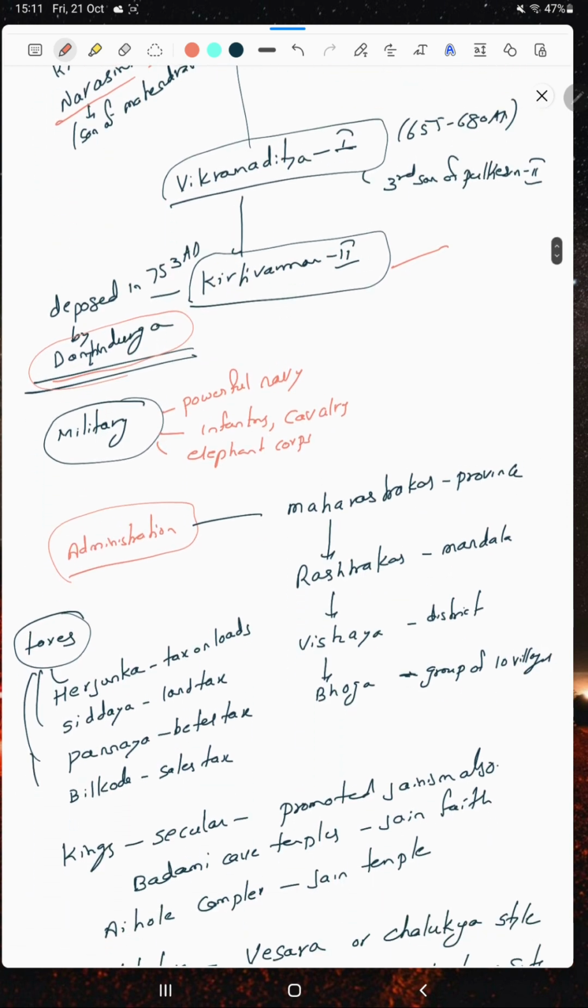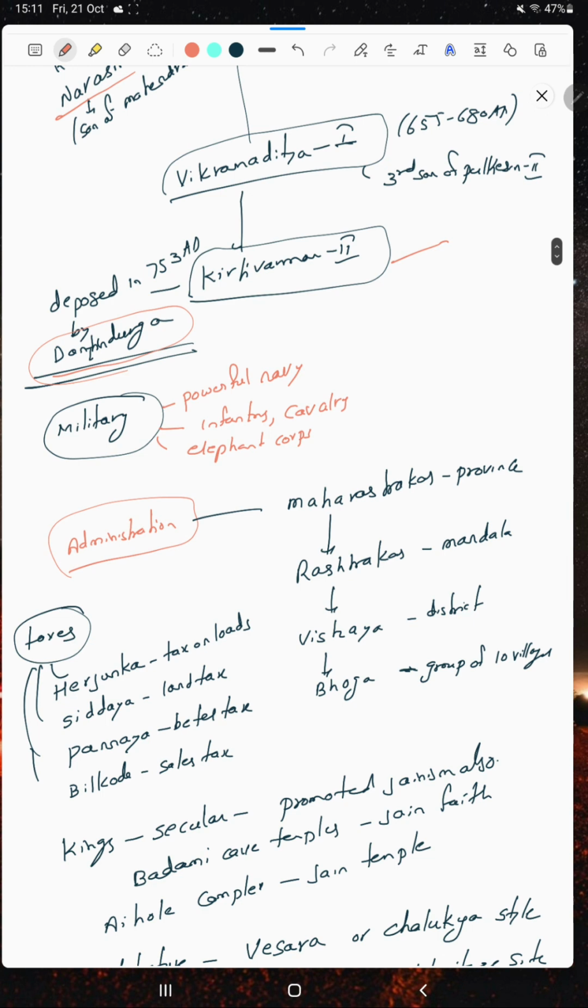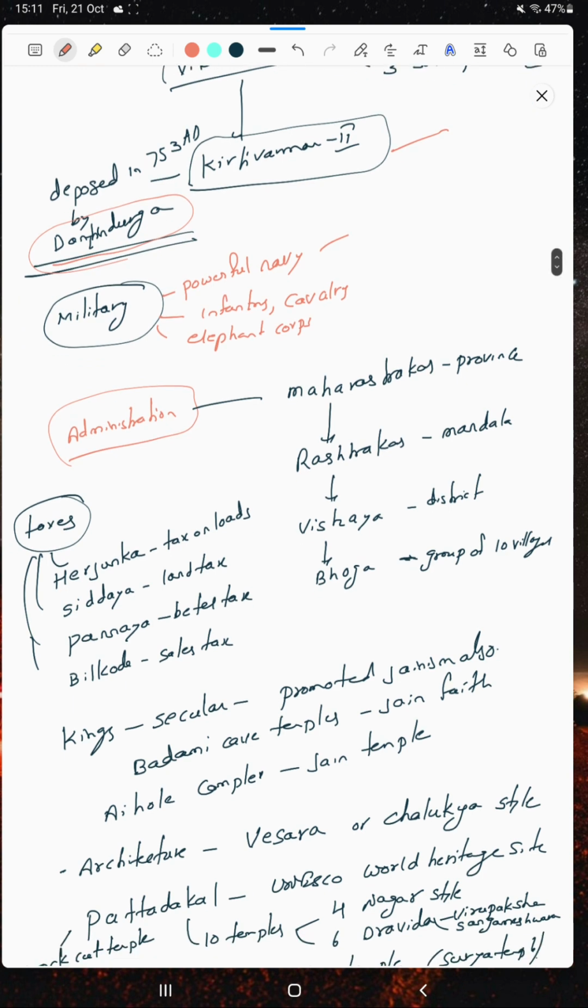And then, what were the military powers of the Chalukyas? The Chalukyas had a powerful navy. They had infantry, cavalry and an elephant corps.